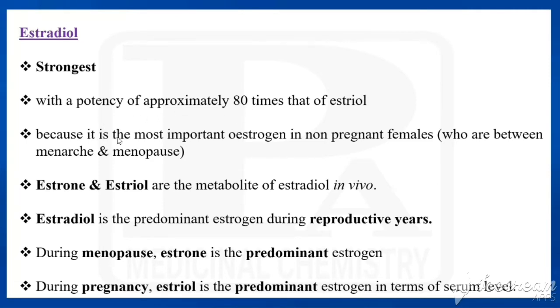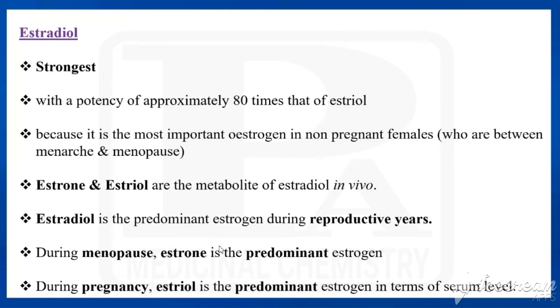Why is it more potent? It is the most important estrogen in non-pregnant females. The other two, estrone and estriol, are the metabolites of estradiol in vivo. This estradiol is the predominant estrogen during reproductive years. But during menopause, estrone is the predominant one. But during pregnancy, estriol is the predominant estrogen.